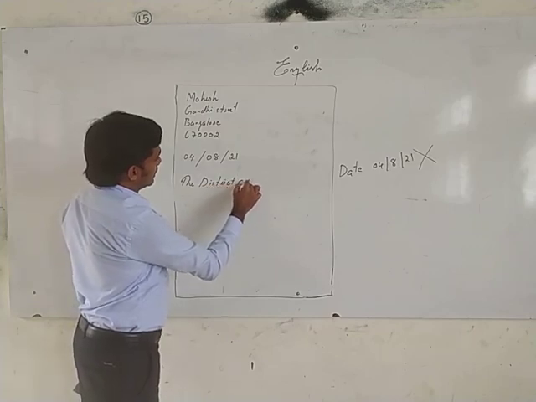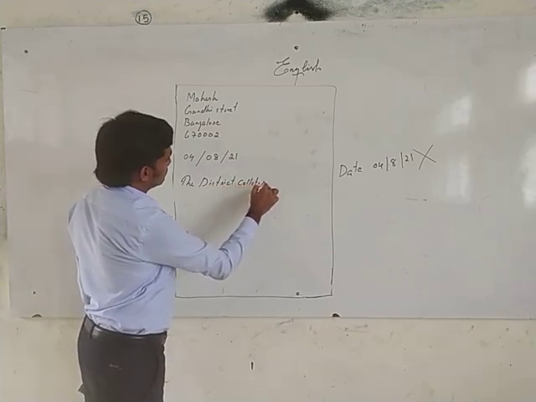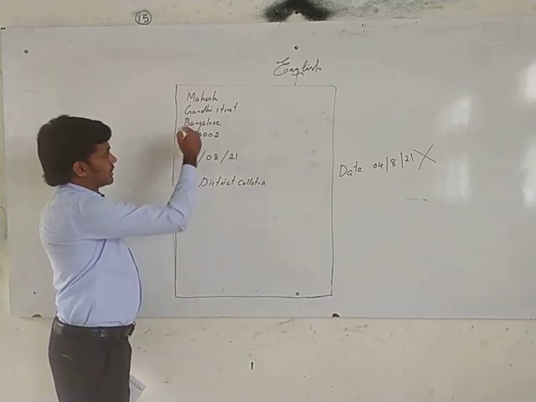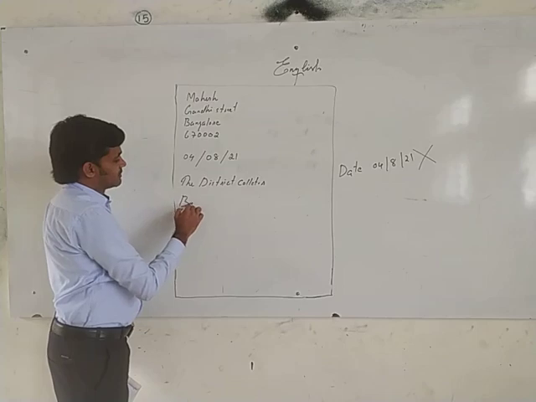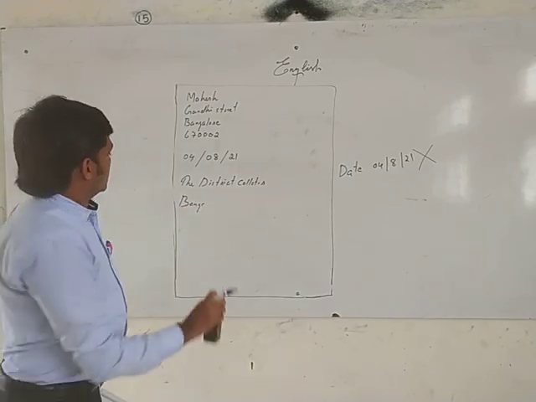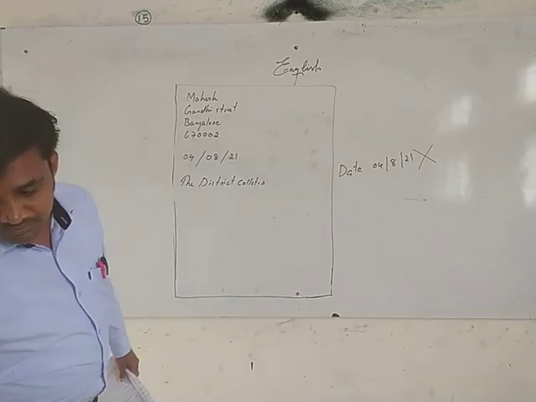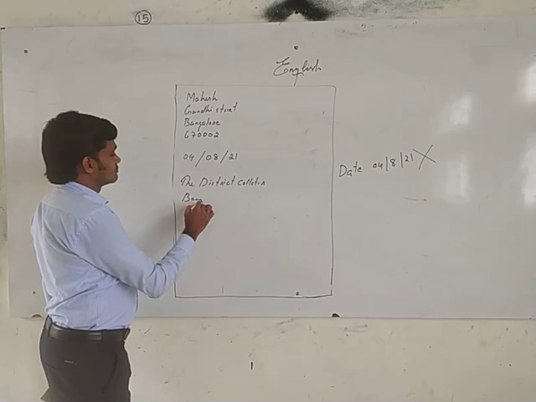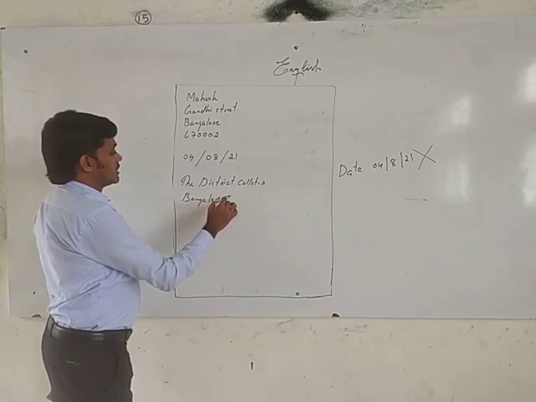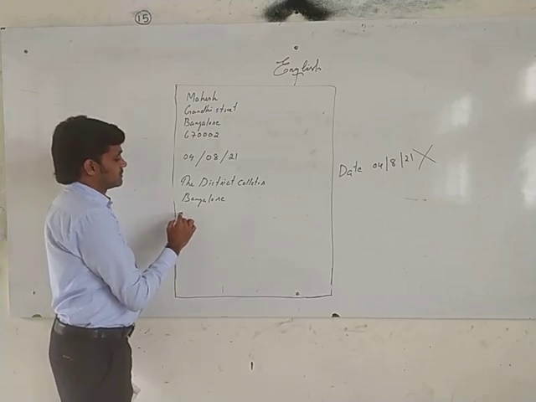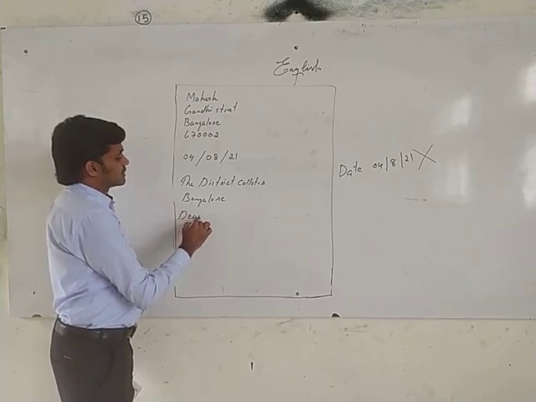The District Collector, Bangalore. Okay, we are writing from Bangalore now. Don't forget this. District Collector, Bangalore. Okay. Enough.